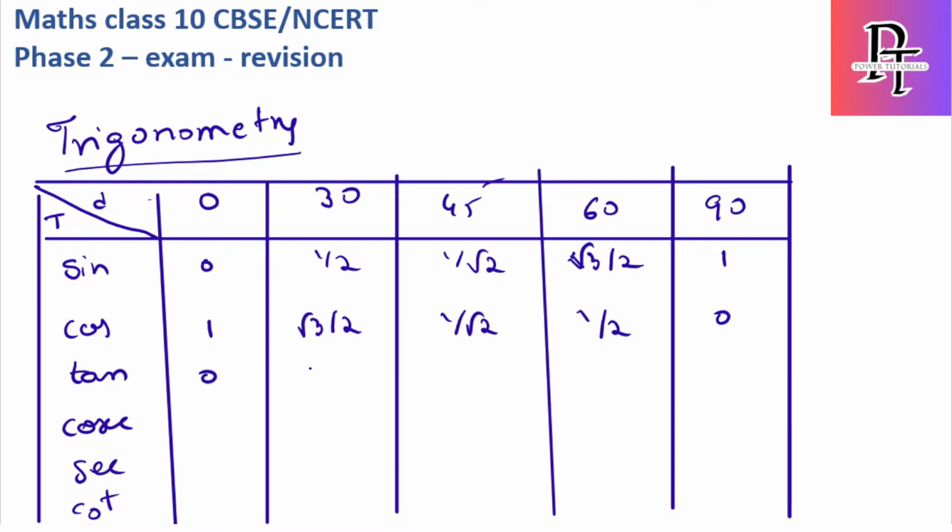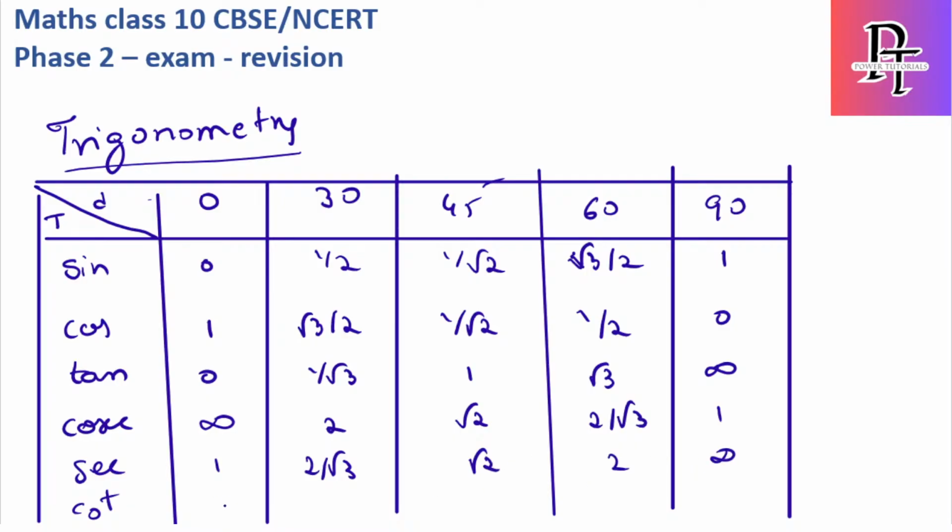Whereas for tan, tan 0 is 0, tan 30 is 1 by root 3, tan 45 is 1, tan 60 is root 3 and tan 90 is infinite. Cosecant is the inverse of sin, so here it is infinite, 2, root 2, 2 by root 3 and 1. Secant is just the opposite of cosecant, so write everything in reverse order: 1, 2 by root 3, root 2, 2 and infinite. For cot, it is the inverse of tan, so it will be infinite, root 3, 1, 1 by root 3 and 0.